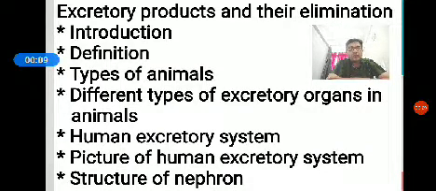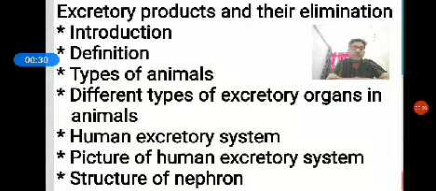In the bridge course, we discussed in the previous classes human physiology chapters. One is digestion and absorption. Second, breathing and exchange of gases. Third, body fluid and circulation.